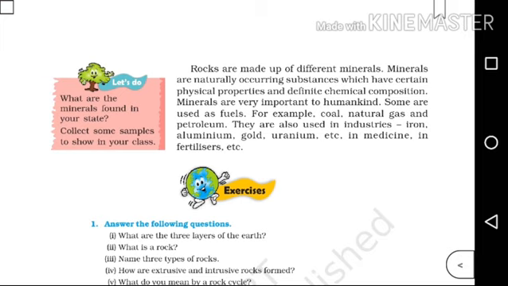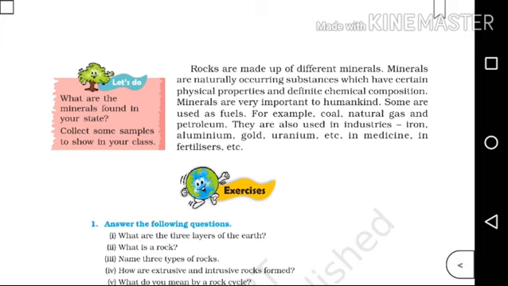So, these rocks are made up of minerals, and these minerals are naturally occurring substances. And these minerals have particular physical properties as well as a definite chemical composition. And these minerals have different uses. They can be used as fuels such as coal, natural gas, petroleum, etc. And similarly, they can also be used in industries, like iron, aluminium, gold, uranium. In case of medicine and fertilizers also, these minerals can be used.